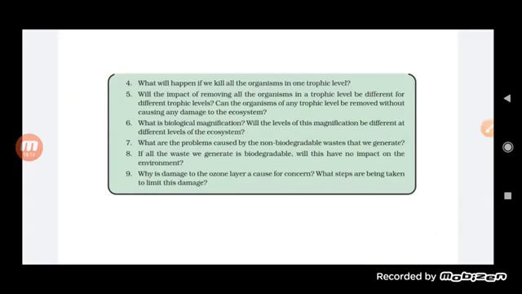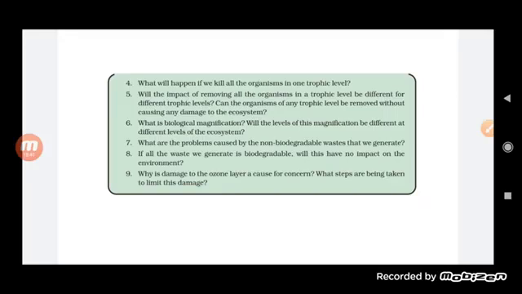See here, a question is on biological magnification. We have seen what biological magnification is. The chemicals consumed by the first trophic level of organisms will be carried from the first to the second to the third, and every time the percentage is increasing, and this is what we call accumulation of the chemical, which keeps on increasing at every trophic level.